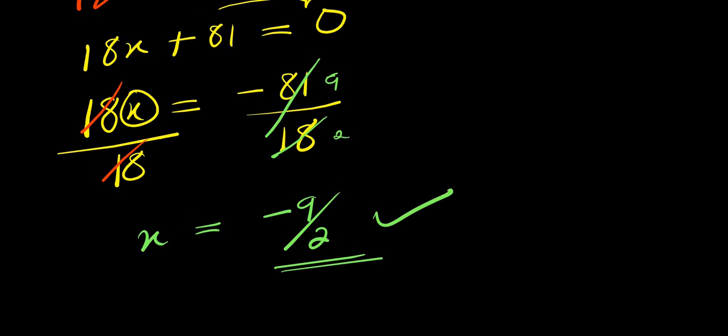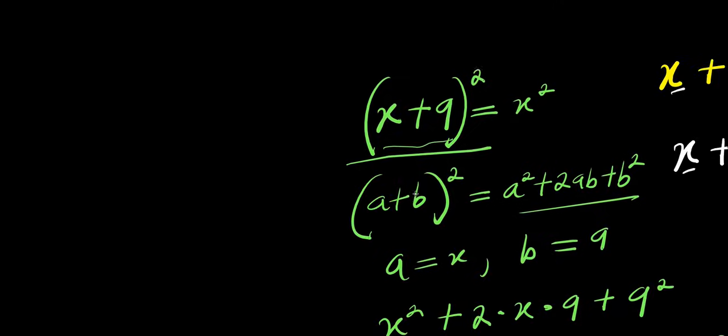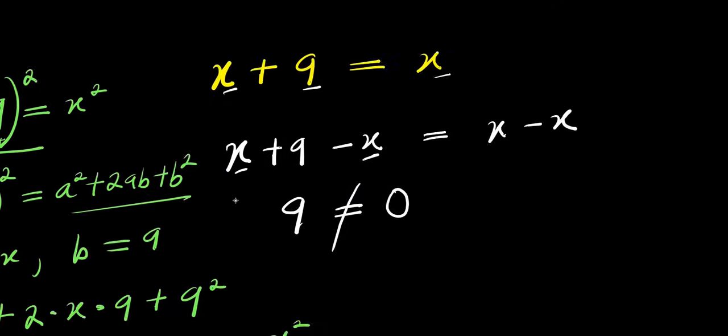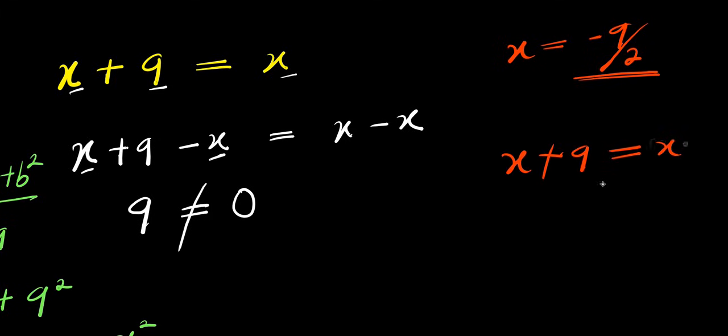Now, this becomes our answer, but we need to check if this answer will satisfy the equation. We have x equals negative 9 divided by 2. And this is x plus 9 equals x. And our x is negative 9 over 2.